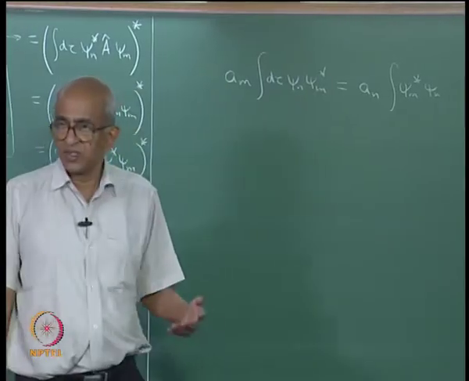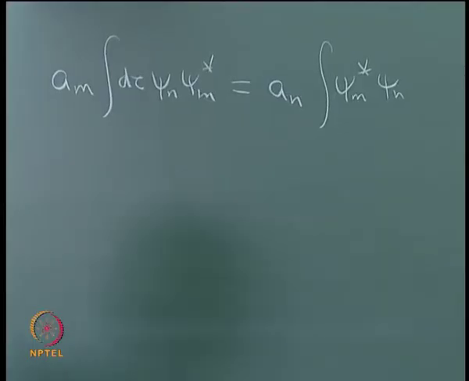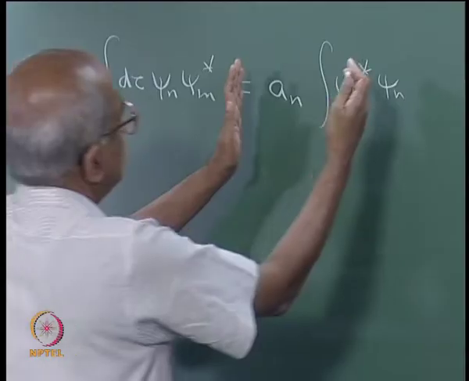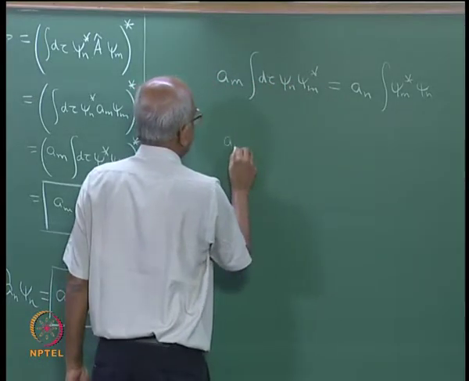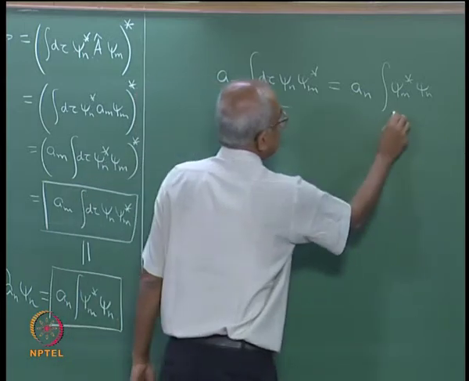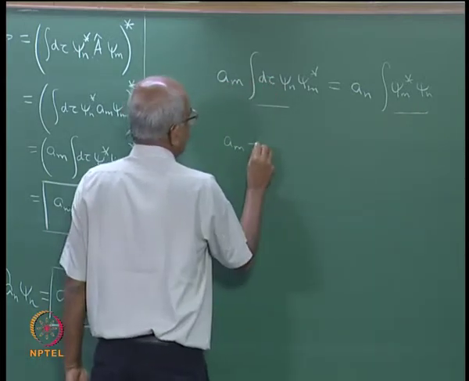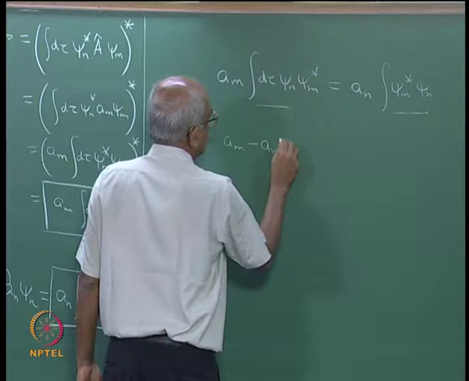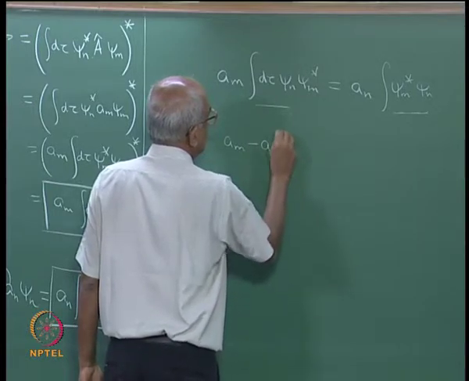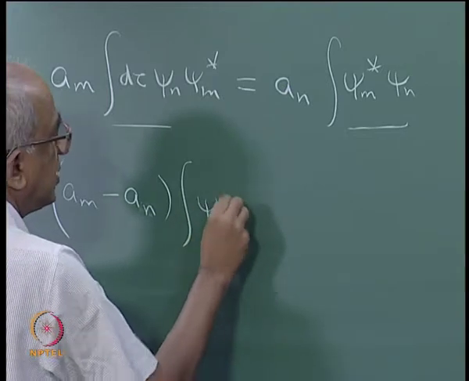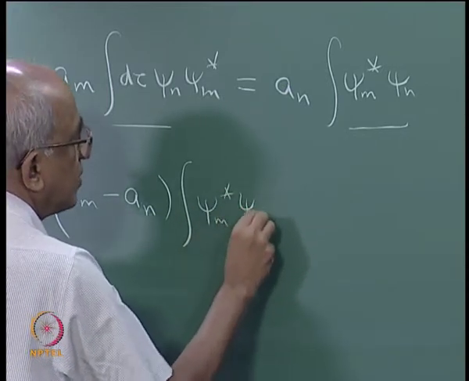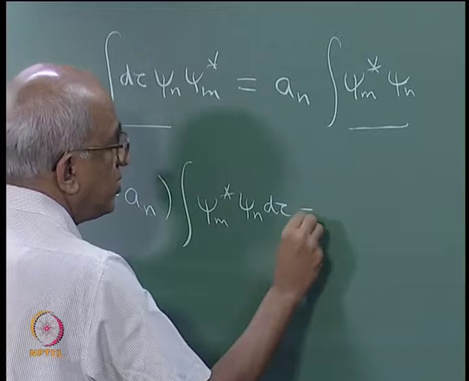This is what happens. And so, if you took the right hand side to the left hand side, what are you going to get? You see that this and that are the same. So, therefore, what you are going to get is a m minus a n into integral psi m star psi n d tau must be equal to 0.